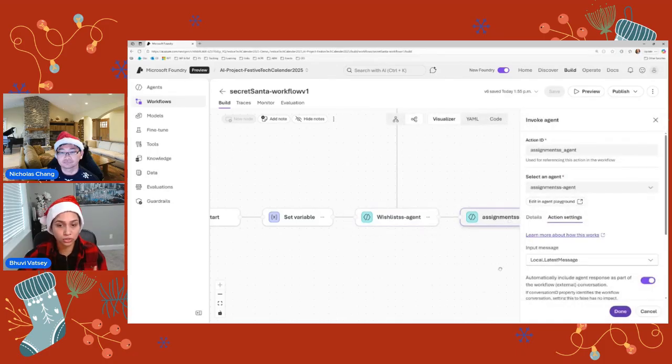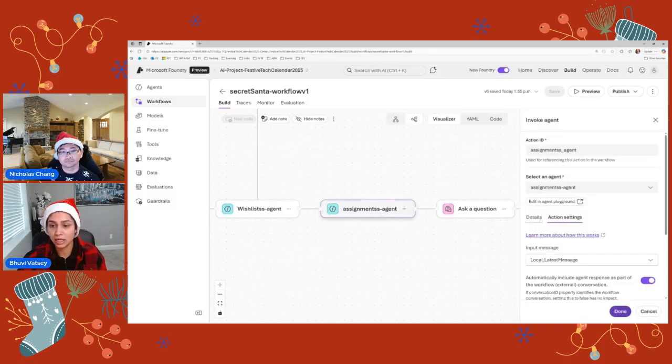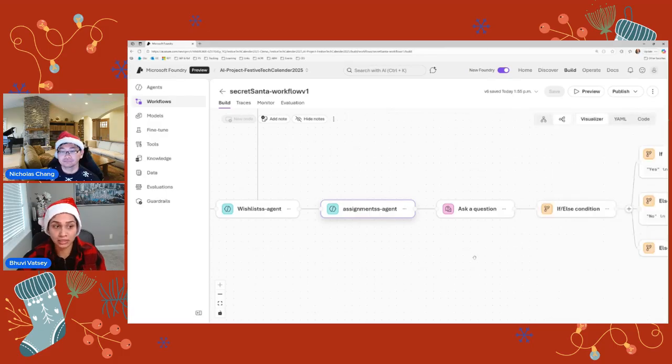This assignment agent is just going to look through that list again and say, okay, who can I map this particular person with? I've given it instructions to just look and randomly pick one person, not make up a name, but only look at the TXT file and come up with an assignment. So by the end of these two agents' execution, we should have picked up the top three items from the URLs of either Amazon or Best Buy, and we would have assigned a Secret Santa. And then in the end, I'm saying your last message should be in a certain format. So you could provide your format as well.